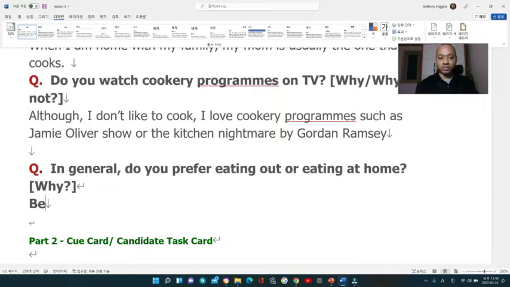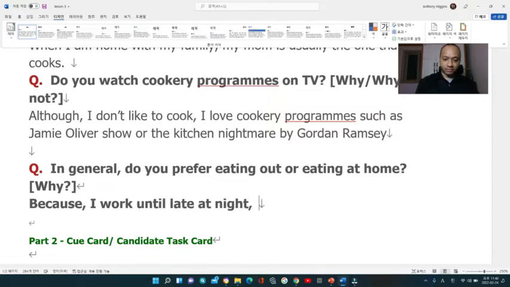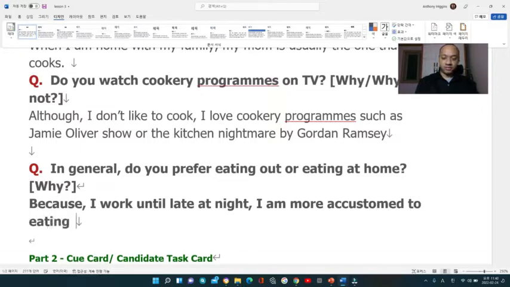So here, what I'm going to put is because I work until late at night, I am more accustomed to eating out. And then I would use the word so. So I prefer eating out. All right, so that's how I would say.